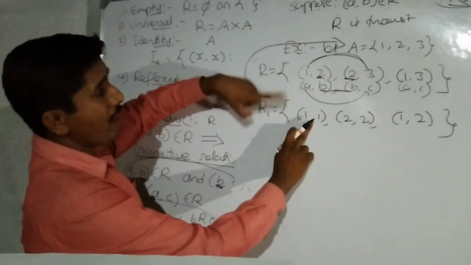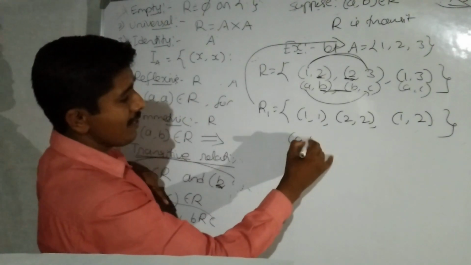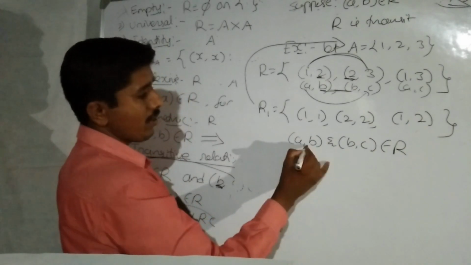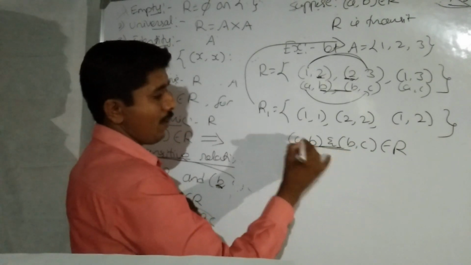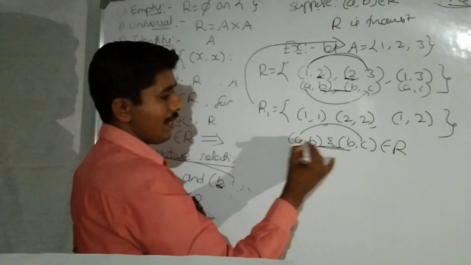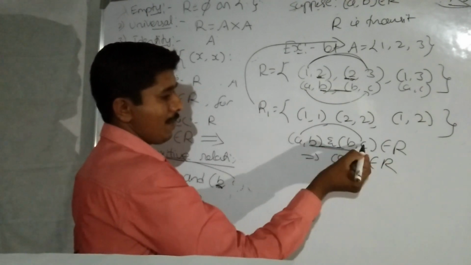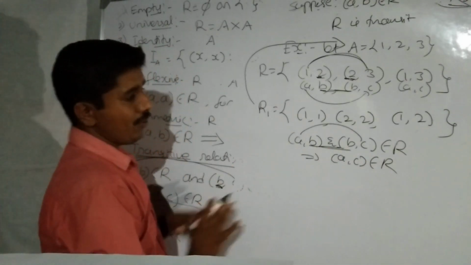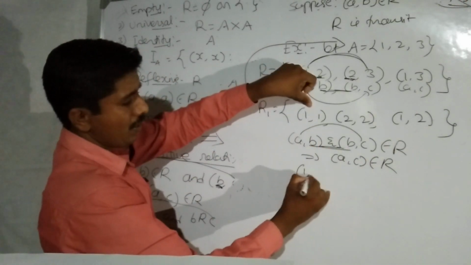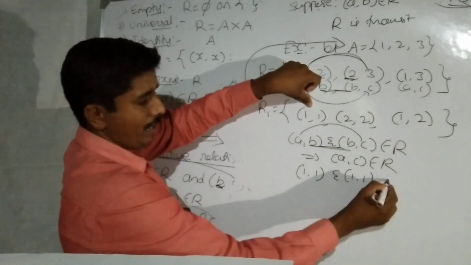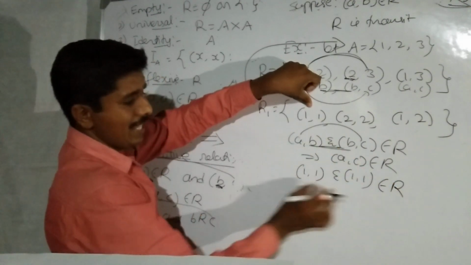For example, here 1 comma 1. The definition is: A comma B and B comma C belong to R, both ordered pairs belong to R, middle elements are equal. Then A comma C belongs to R means R is transitive. Suppose you take 1 comma 1 again, the same element.